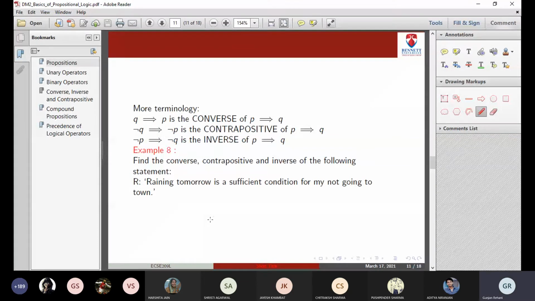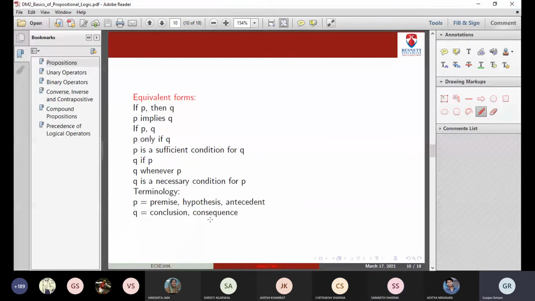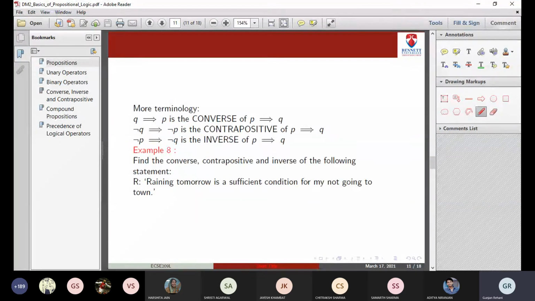I told you P implication Q can be written in the form P is a sufficient condition for Q. Same form is given. So P says it is raining tomorrow. Q says I am not going to town, right?